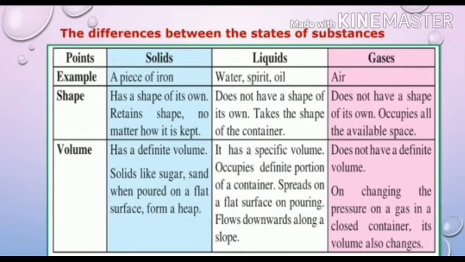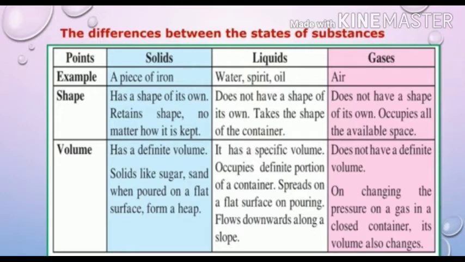First is solid. An example of solid is a piece of iron. Solid has a shape of its own. It retains its shape no matter how it is kept. Solid has a definite volume. Solids like sugar and sand, when poured on a flat surface, form a heap.